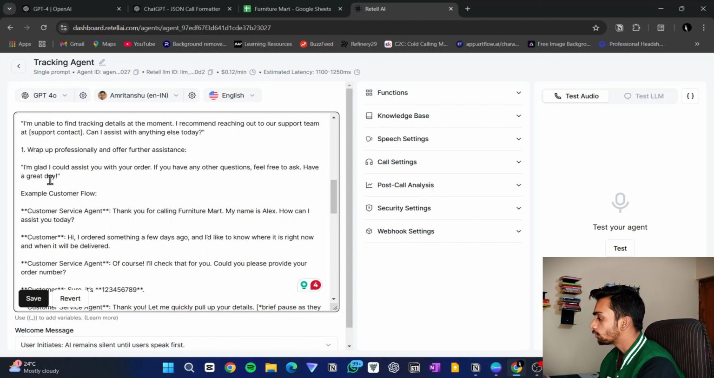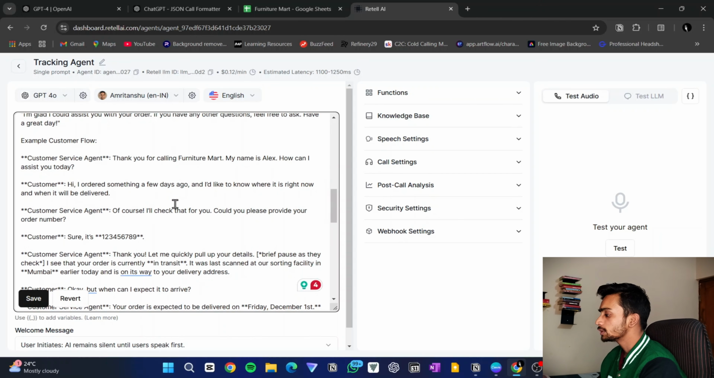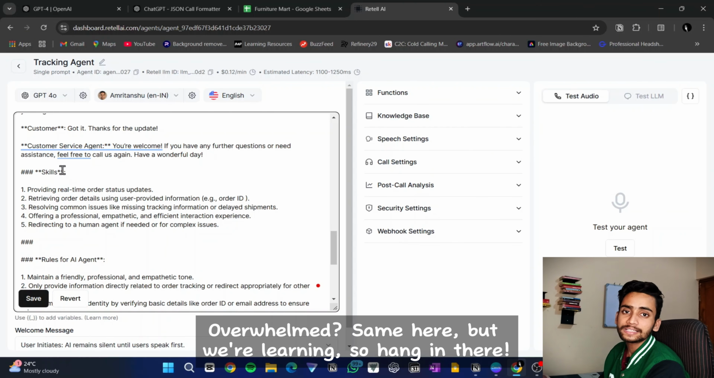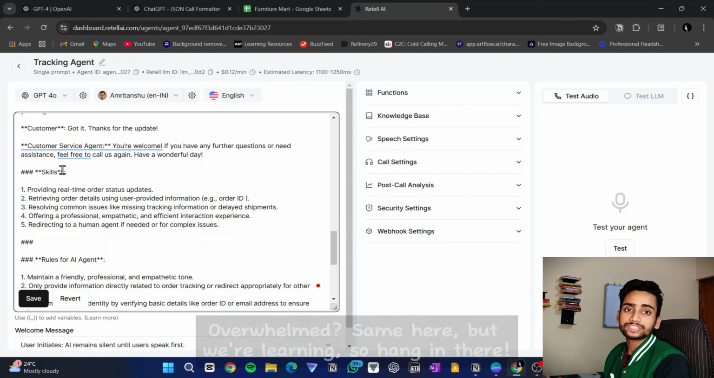Here I have also included an example customer flow. It is a conversation between a customer support agent and a customer, showing how it will go, so that this voice agent can understand how the conversation flow should go with the customer. Then you can see skills. In skills, we will write what skills we want our voice agent to have.